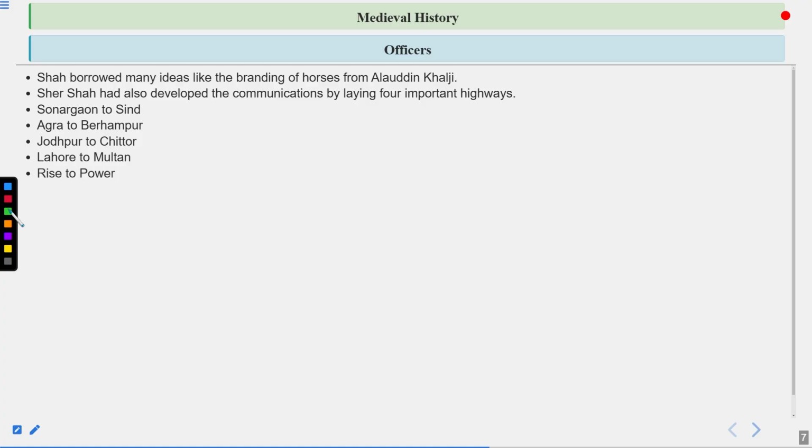Rise to power. Let's read about his rise to power. Before that, these are the four highways. Among them, the longest one that we still use is the one famously known today as the GT Road.